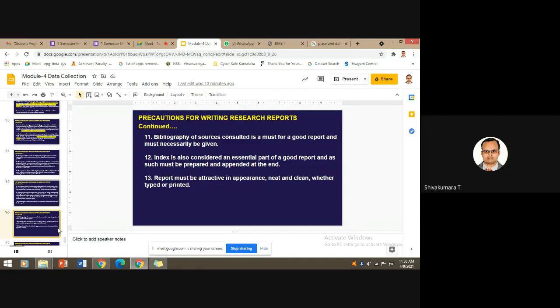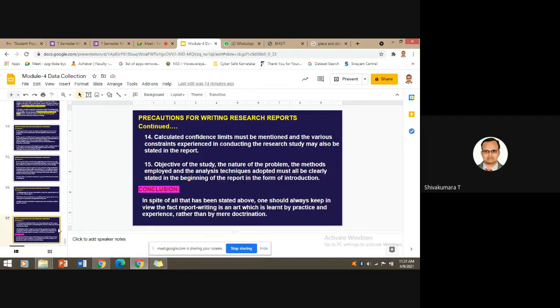So whether you are typing the report or creating the scanned or printed report, ultimately the report should look attractive. If you are using attractive wrappers, again, it depends on the university guidelines. Usually the university, VTU itself, tells you to make use of light green page. Light green wrappers are recommended, so you can make use of that for wrapping your project report.